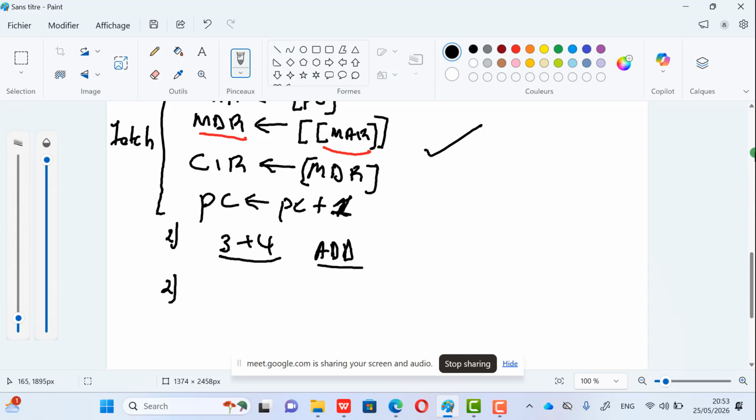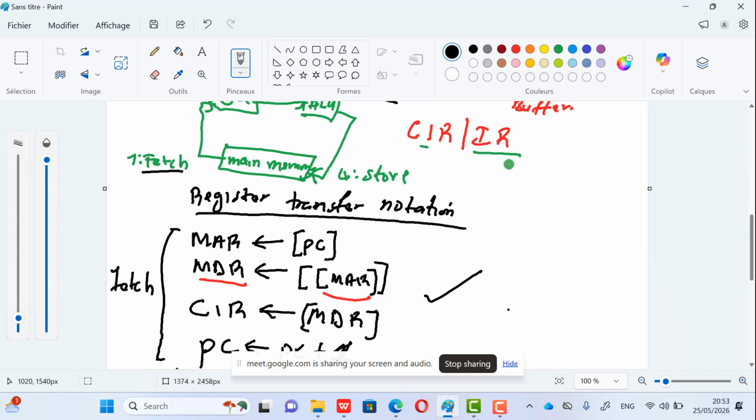Now step 3 is the execution. Here you just say that the ALU performs arithmetic and logical operations on data. Now after that, step 4, the result of the ALU is stored in the main memory, something like that, and that's all. So after doing this, let us go and answer past questions.